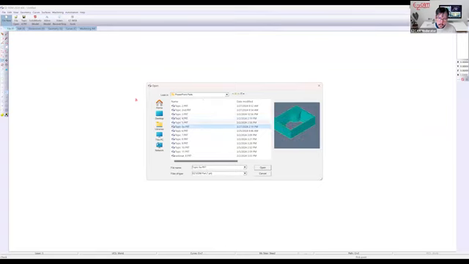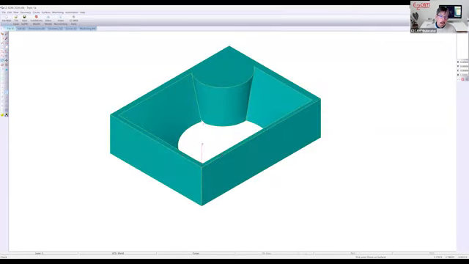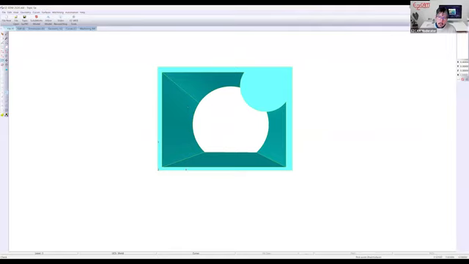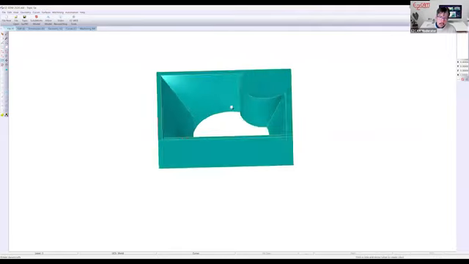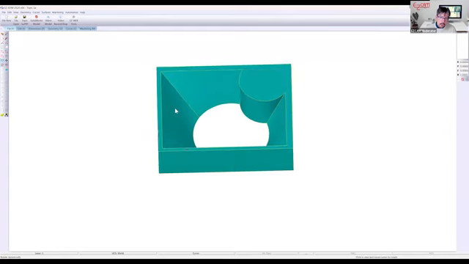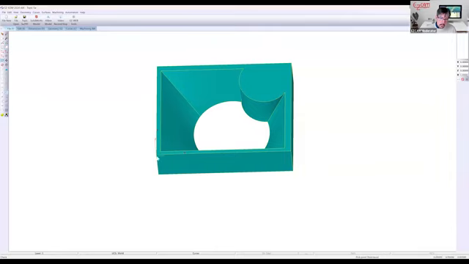Let's see what I got for us next. So here we have a good candidate for our automatic XYUV. If I do a top view, we see that we have an extrude, we have taper angles that vary, and so on. We're going from a circular piece of geometry to basically a rectangle. Now, what I haven't shown you is that we can move our coordinate system to standard locations. Of course, you can move your coordinate system anywhere on the part that you'd like, but we have what they call world on model.